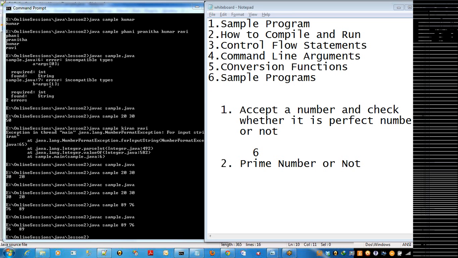So that is one program, right? Perfect number. And the next one is a prime number. What is a prime number? A number which doesn't have any factors except one and itself. So the total number of factors is 2.